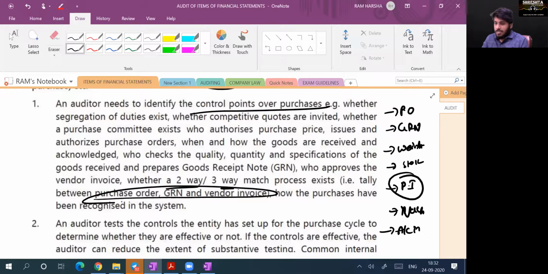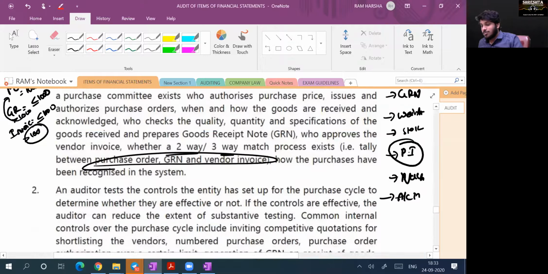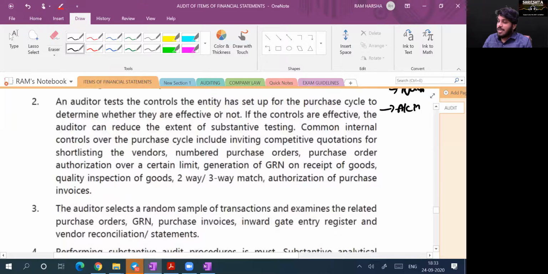Are you clear? See, I placed a purchase order for 1,000 goods. GRN should be less than or equal to 1,000, correct? Yes. Invoice should again be less than or equal to 1,000. Can the invoice be more than 1,000 here? Can GRN be more than 1,000 for the same order? Because whatever I order, I receive exactly that or less than that. Yes, sir. I will get less because of either transit loss or the seller not having adequate stock. He sent a smaller number of goods. So, no. Yes.